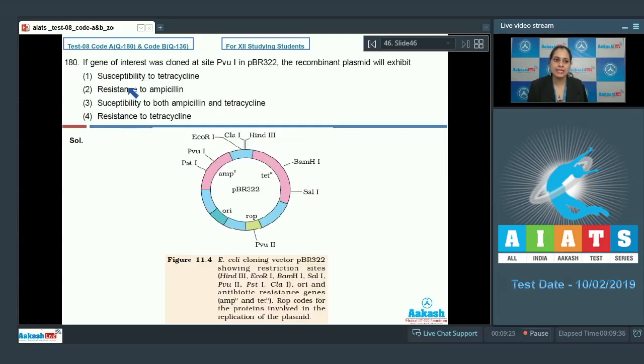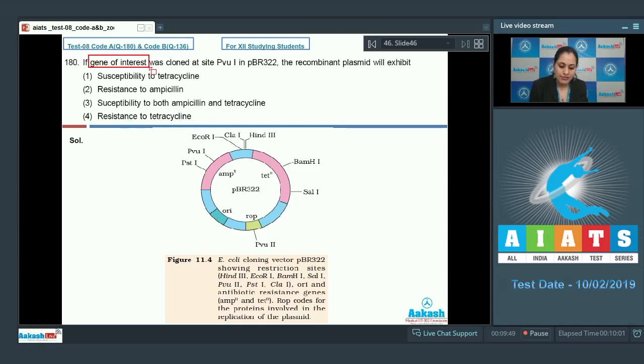Question number 180. If gene of interest was cloned at site PvuI in pBR322, the recombinant plasmid will exhibit, and the options are susceptibility to tetracycline, resistance to ampicillin, susceptibility to both ampicillin and tetracycline, and resistance to tetracycline.